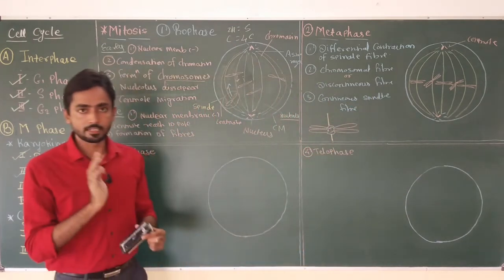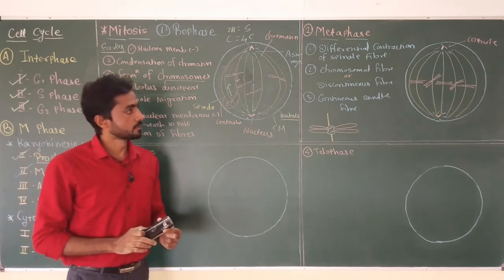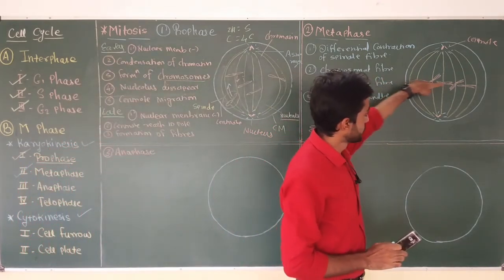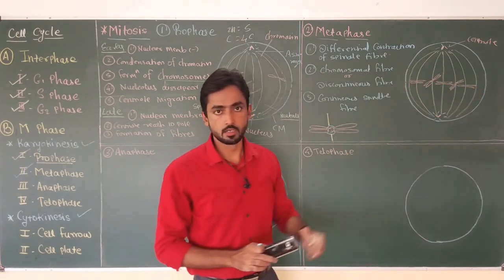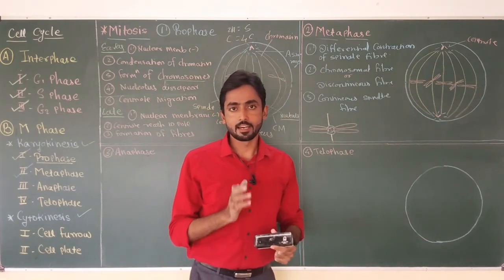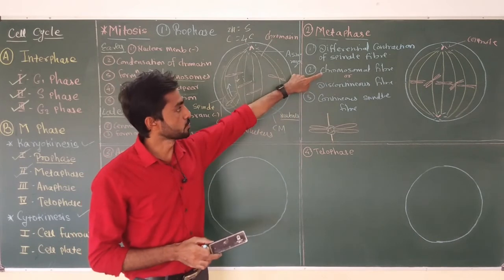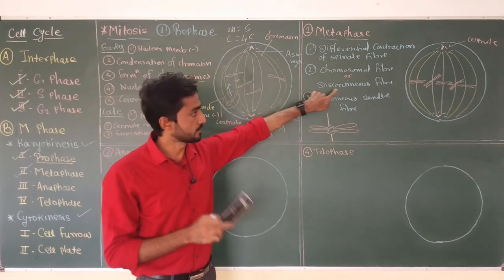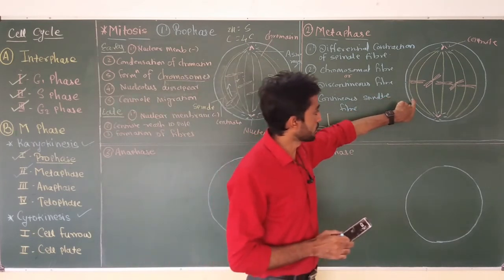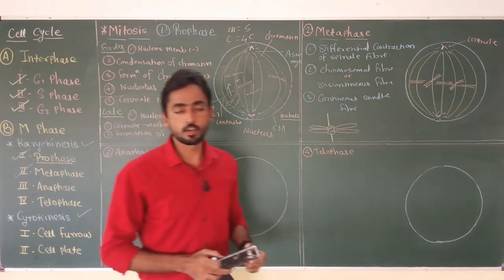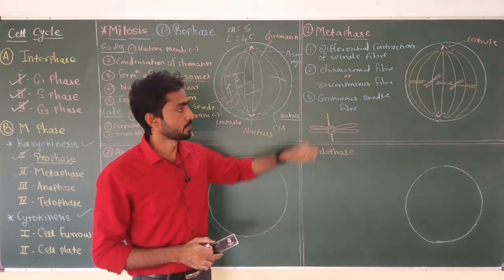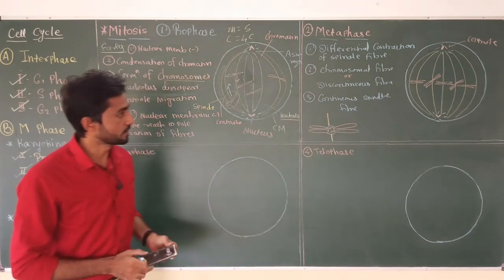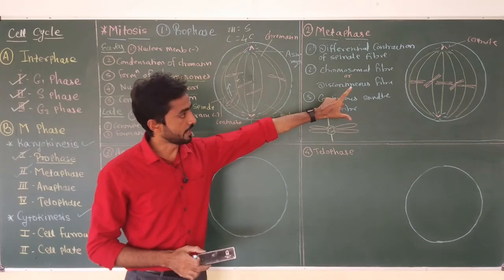So at the end of metaphase, you can observe all the chromosomes arranged at the middle portion of the cell, connected with the chromosomal fiber or discontinuous fiber. And the cell at the same time has the other type of spindle fiber called continuous spindle fiber.